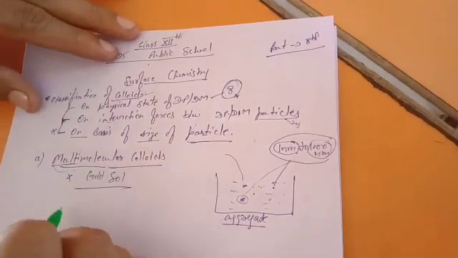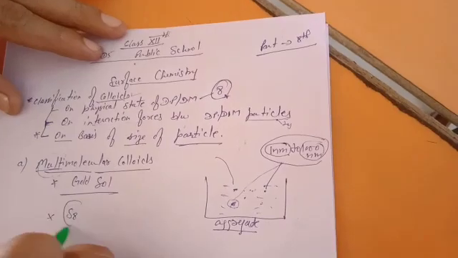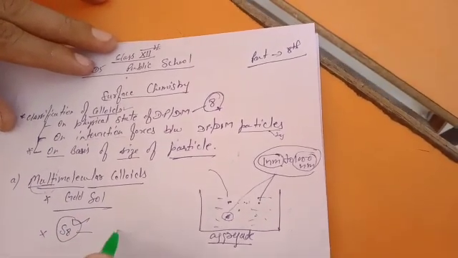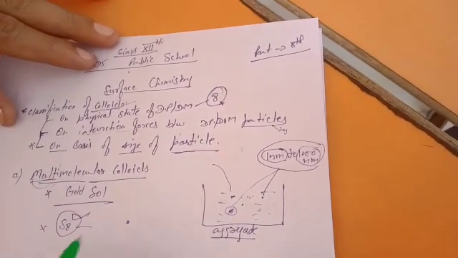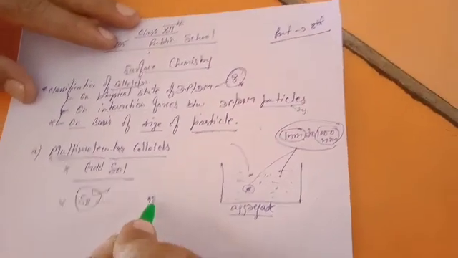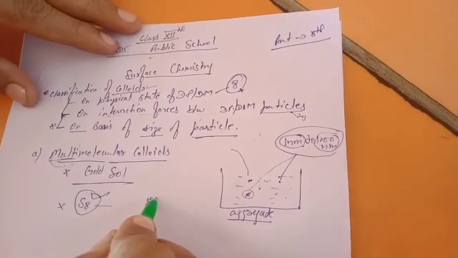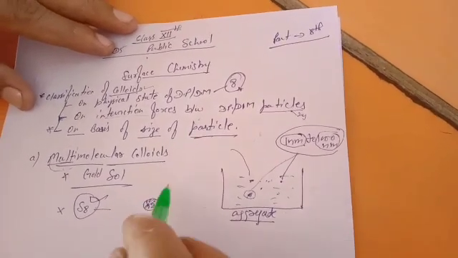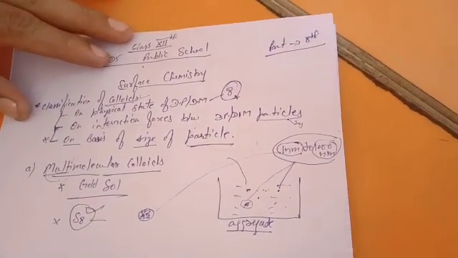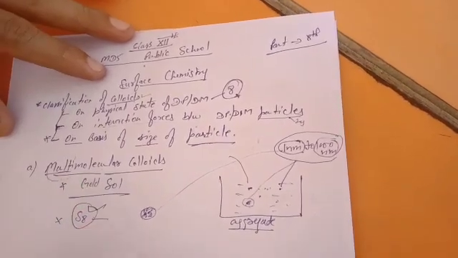Another example you can take is sulfur, in which a large number of S8 molecules aggregate. Suppose this is a molecule of S8; hundreds of such molecules get aggregated, attached to each other, and the particle size comes into the colloidal range. Such colloids are termed multimolecular.